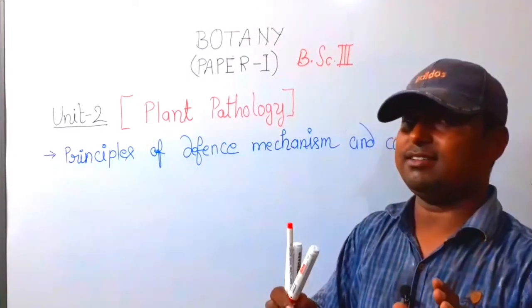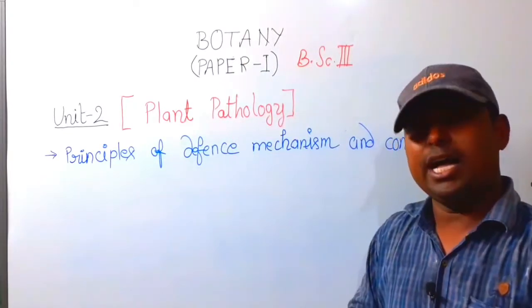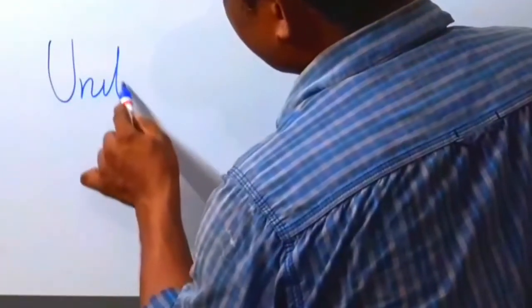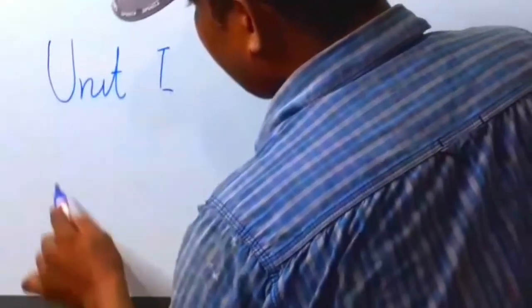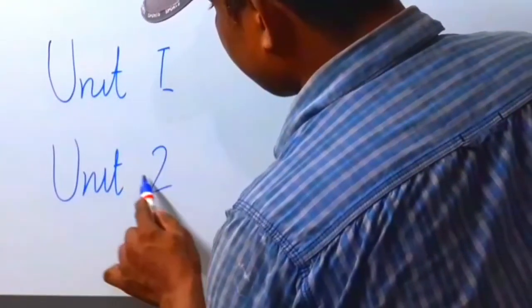It is clear that Botany Paper First of BSc third year has two units, Unit First and Unit Second.